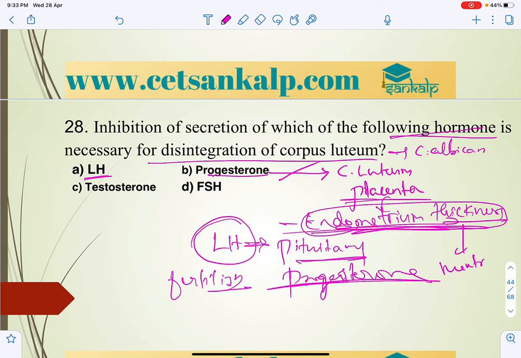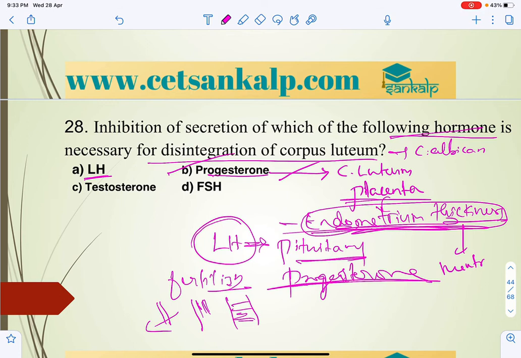So menstrual flow starts, and the uterine endometrium starts sloughing off. Sloughing off means the thickness decreases day by day. If this is the thickness, it will keep on decreasing. Finally the thickness will be reduced and rupture will take place. So the answer for this is progesterone.